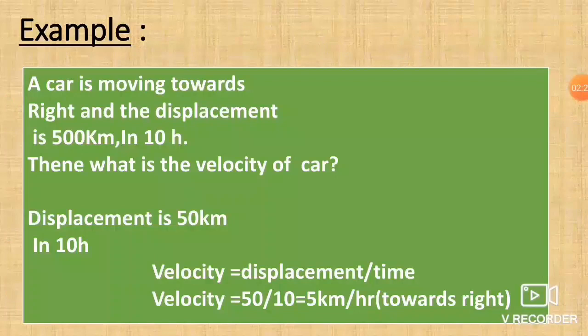For example, a car is moving towards the right and the displacement is 50 kilometers in 10 hours. Then what is the velocity of the car? Velocity is equal to displacement by time. So velocity is equal to 50 by 10 is equal to 5 kilometers per hour towards the right.